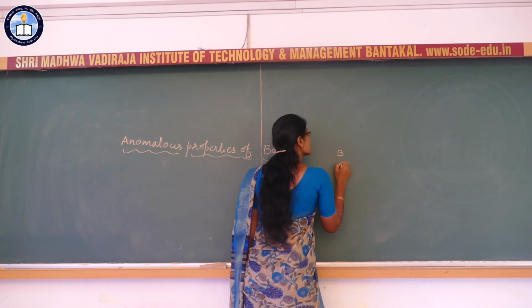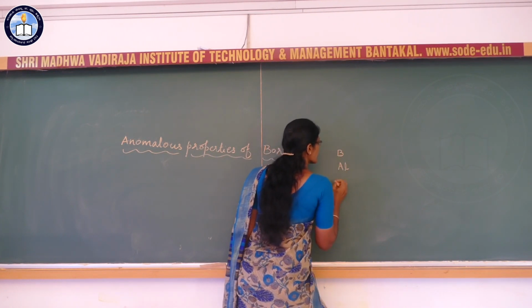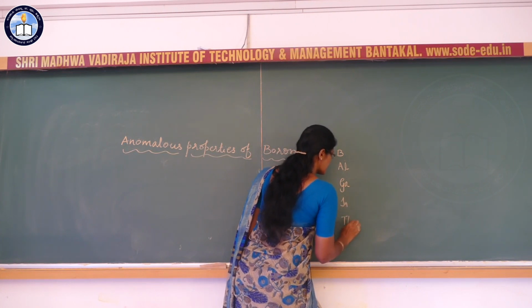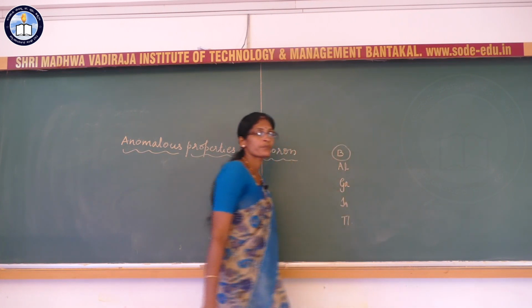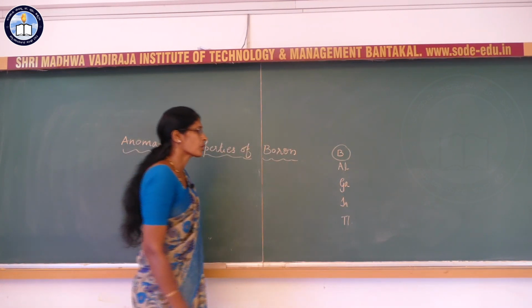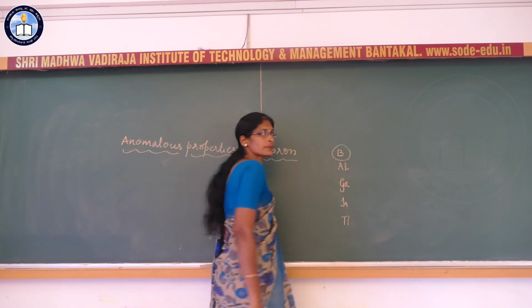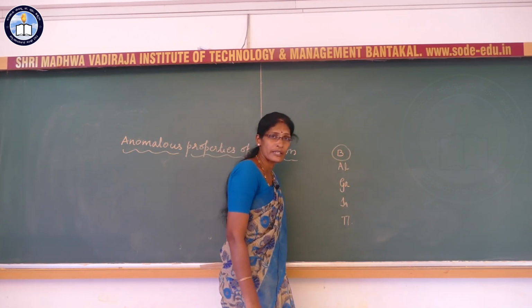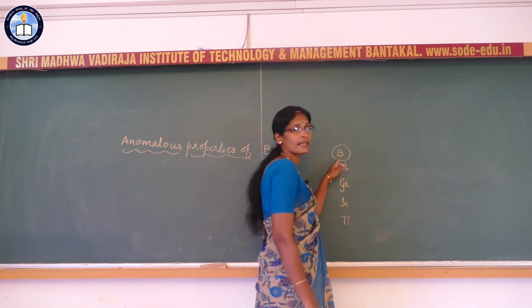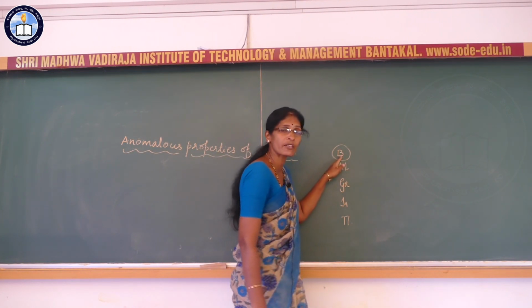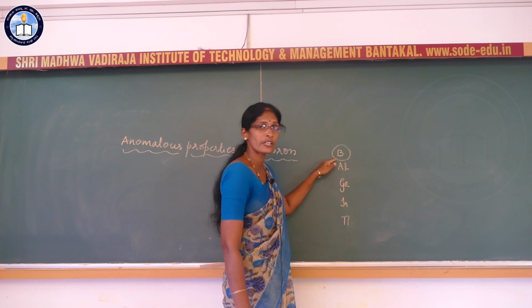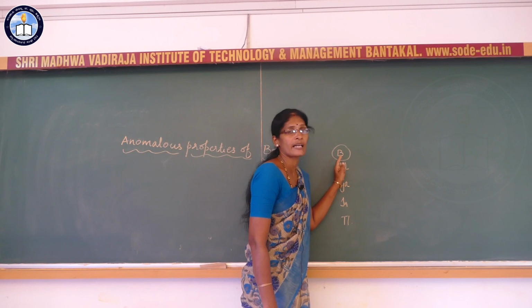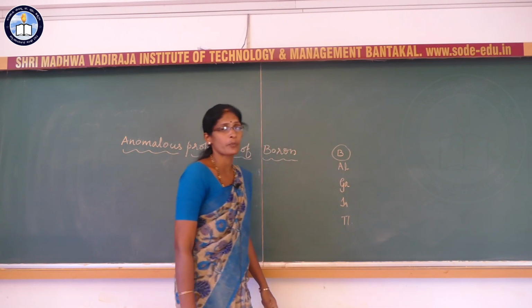Okay, 13th group elements you know: boron, aluminium, gallium, indium and thallium. Boron, being the small element and due to the absence of d orbital, is very small in size, and its ionization enthalpy is also very high. That is why it shows anomalous properties.